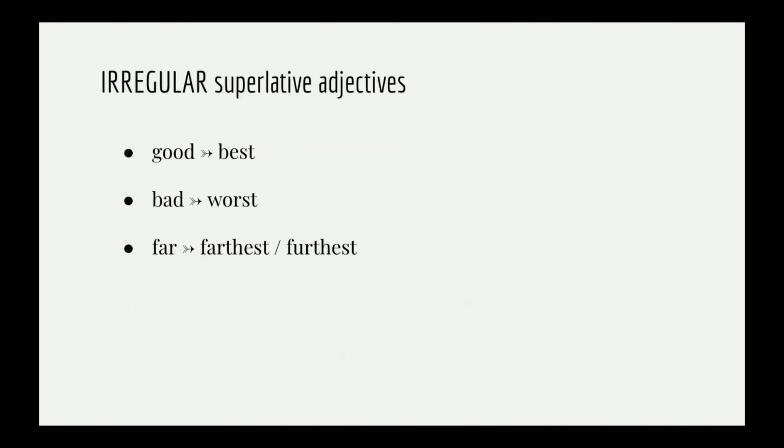We also have these irregular superlative adjectives, like good, that becomes best, bad, that becomes worst, and far, that becomes either farthest or furthest.